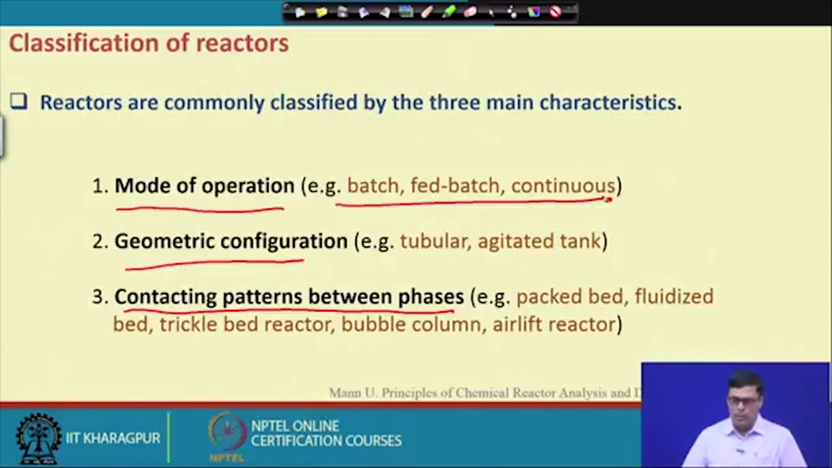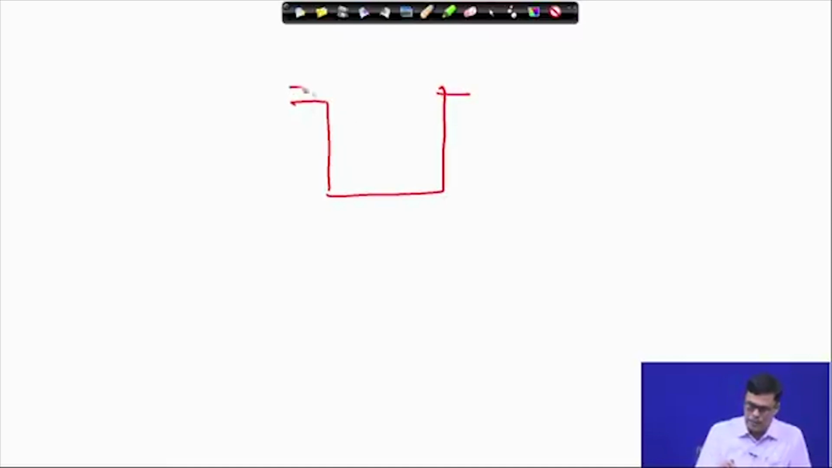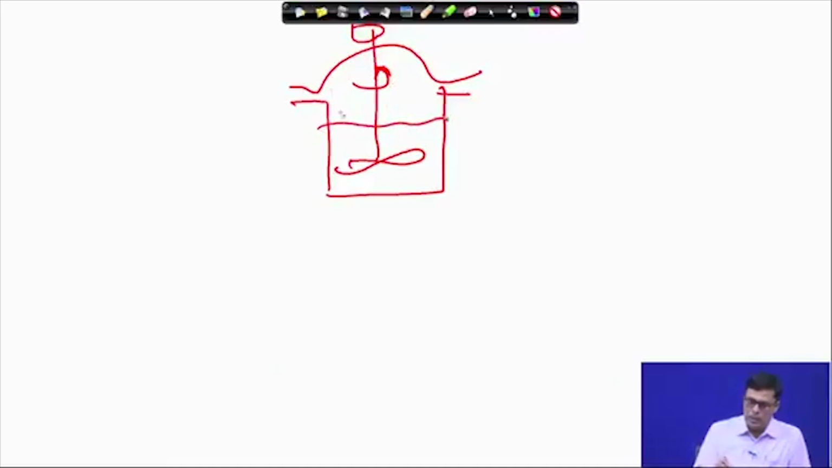Now, the question comes: what do you mean by batch process? If you look, the batch process is like this. Suppose this is the reactor, and here you have a starter, and this is liquid. We put the substrate here. We want to react A to B. So we put the substrate A at one time in a batch reactor. This is the batch reactor.